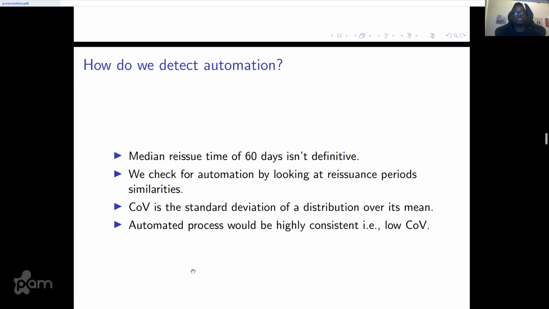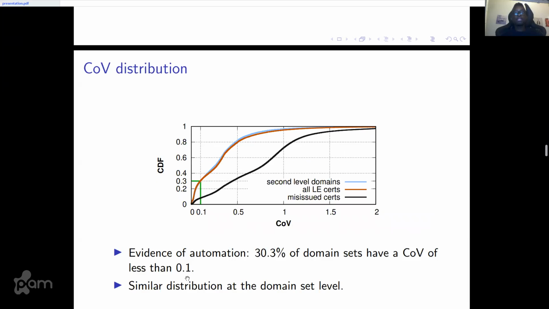How do we detect automation? The median reissuance time is not definitive because it focuses on a point in time, not the lifetime of all the reissuances, the longitudinal view. So we check for automation by looking at reissuance period similarities, and to do this, we use the COV. COV is simply the standard deviation over its mean. Automated processes would have highly consistent, that is low COV, while non-automated would be highly variable, and they would have higher COV. We find that out of all the domain sets, 30.3% of them have a COV less than 0.1.